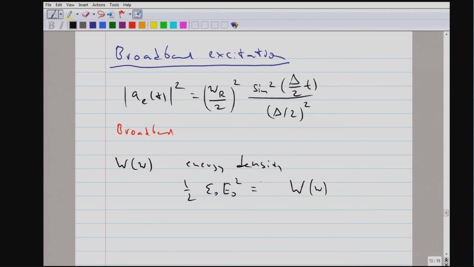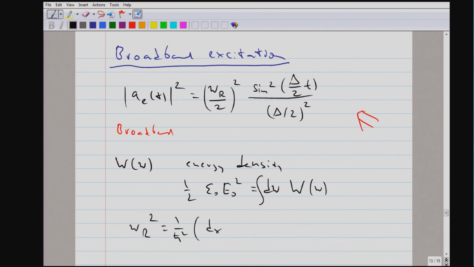But the total energy is now an integral over d omega. We integrate over frequency, over the spectral distribution of the light. So this is how we go from energy density to electric fields. But now we want to evaluate this expression, and what appears in it is the Rabi frequency. What we have to do now is go back from the Rabi frequency.